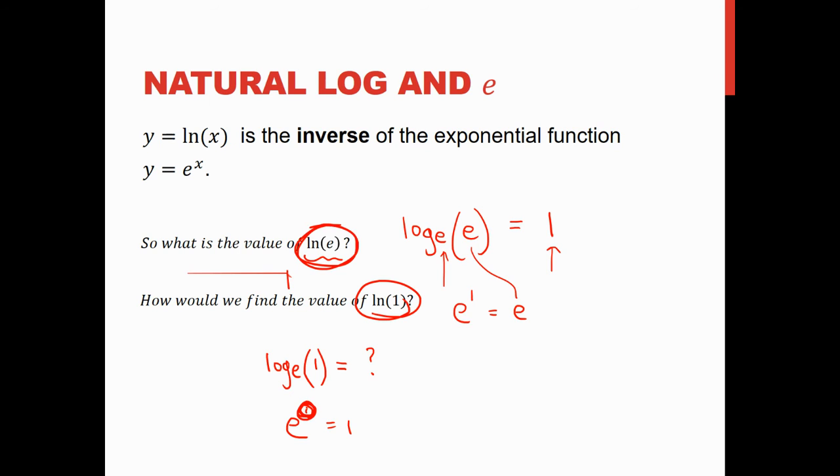Anything to the 0 power is 1. That's going to come up all the time if you haven't noticed. Anything to the 0 is 1. So we would say natural log of 1 is 0. This is another really important property. Natural log of e is 1 and natural log of 1 is 0.